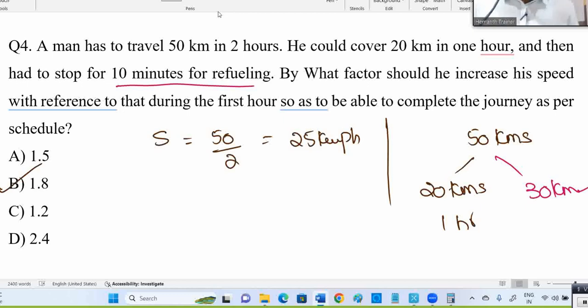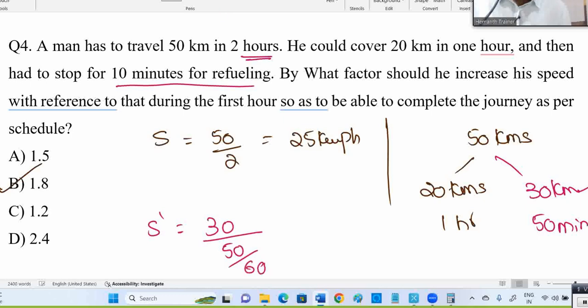Now, you need to complete it on time. By what factor do you need to increase the speed? See, now this 30 kilometers you need to complete in 50 minutes only, because the time is fixed at 2 hours. Now we have 10 minutes less. So the new speed is 30 kilometers in 50 minutes. You have to convert 50 minutes into hours, as the speed is in kilometers per hour and the distance is in kilometers.